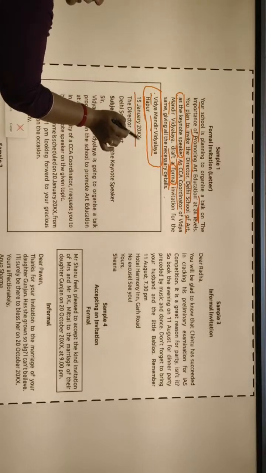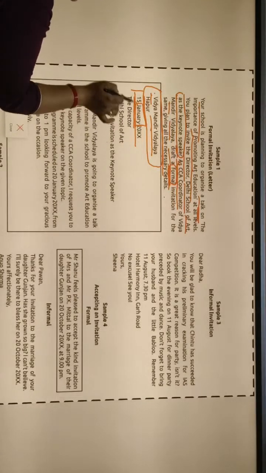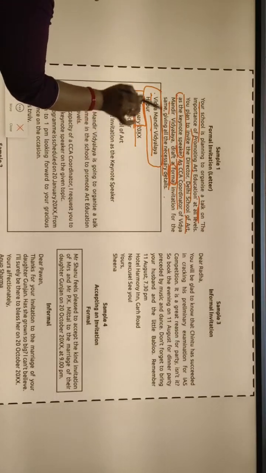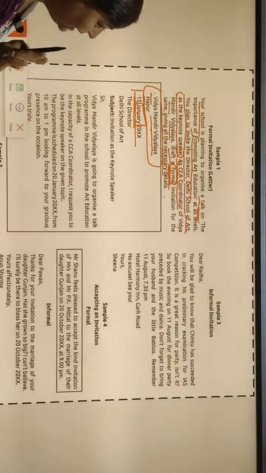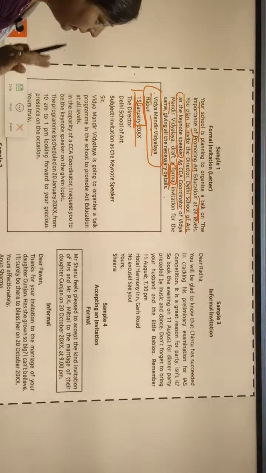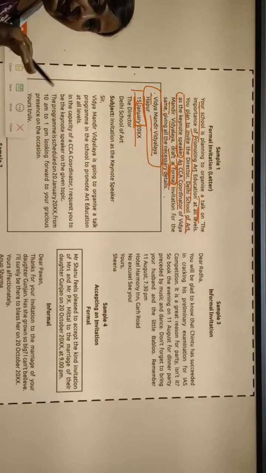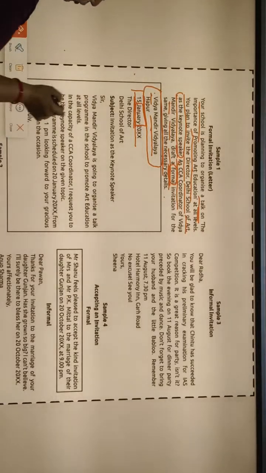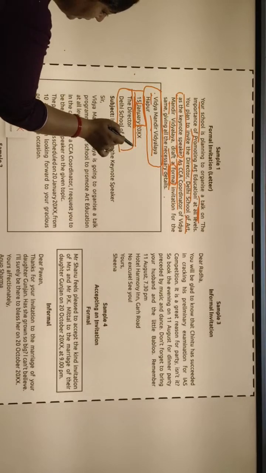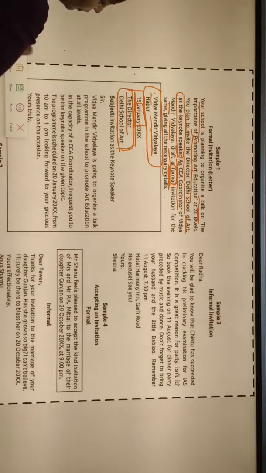And then we write the date. Here it is January, but we will write the date according to us. First the date, then the month's name, and then the year. If we write the date first and then the month's name, we will not use a comma, okay? Because we are writing a formal invitation in letter form, we have to include the receiver's address. Who will receive our invitation? We are writing to the director, Delhi School of Art.